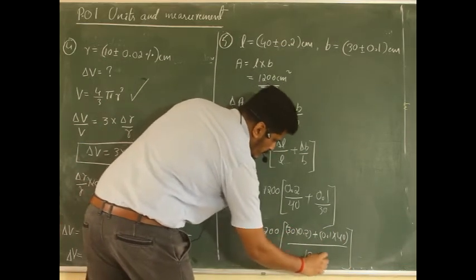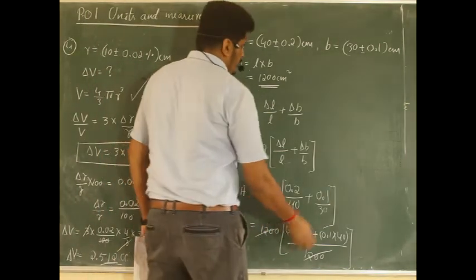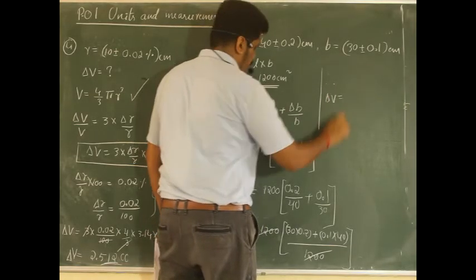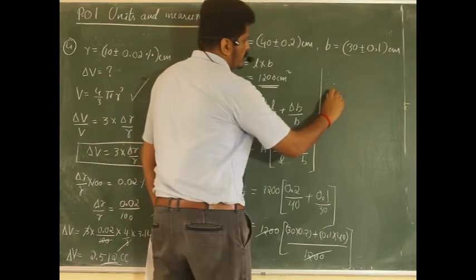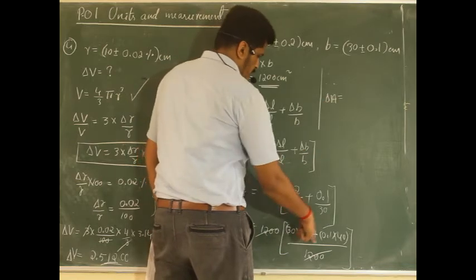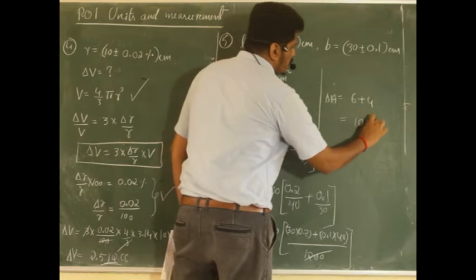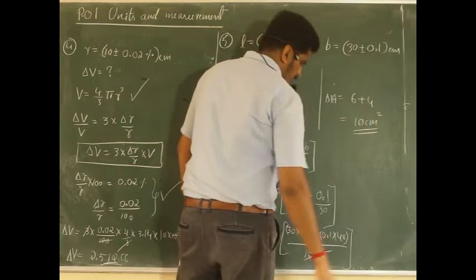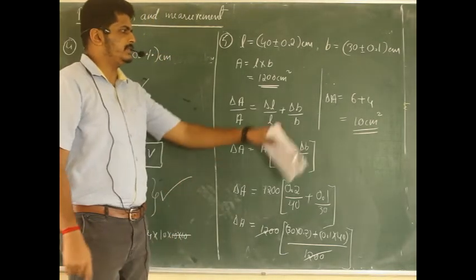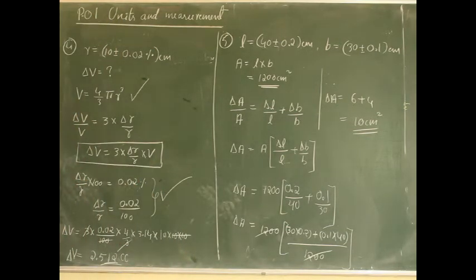so 1200 cancels. So what remains here? Delta A is the error in the measurement of area. It is 6 plus 4, so the answer is 10 centimeter square. So the error in the measurement of area which is possible in the current reading is 10 centimeter square. So that is about question number 5.